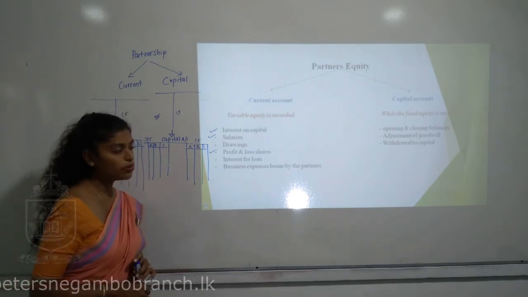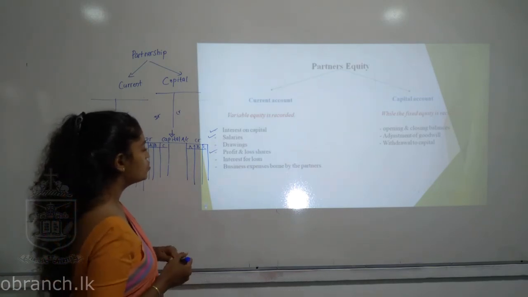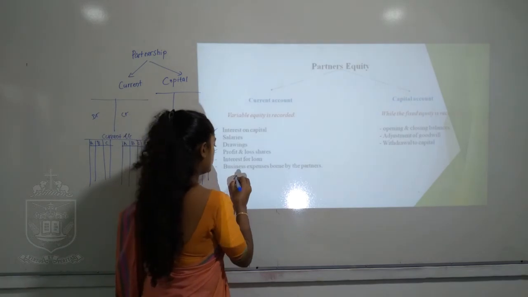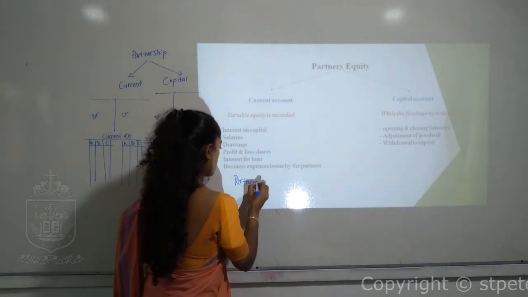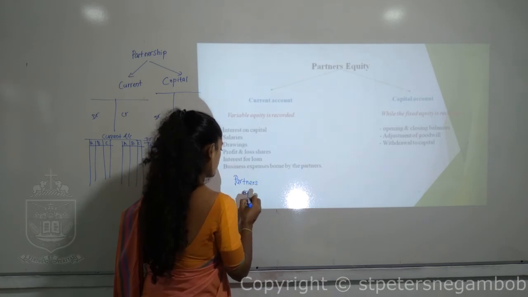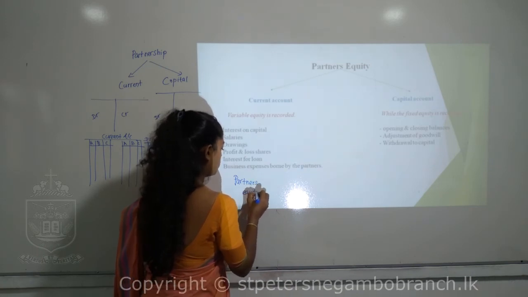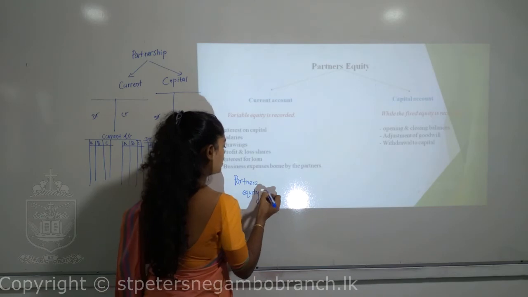So we discuss the partners' equity. The partners' equity is created with two variables.